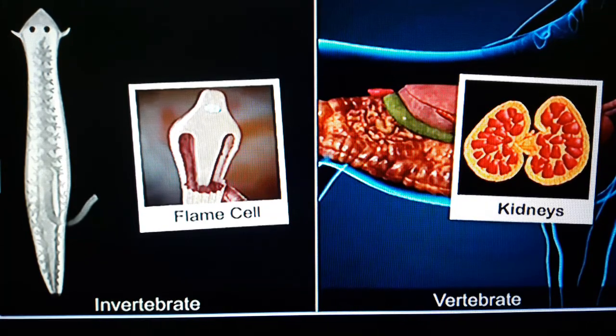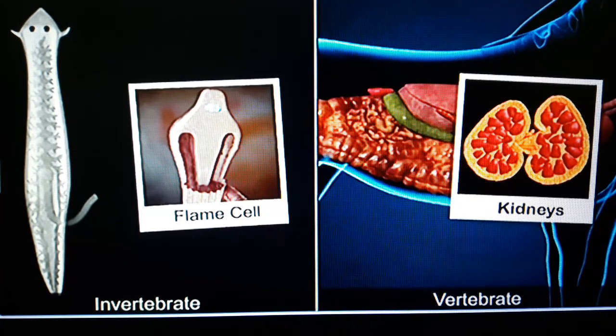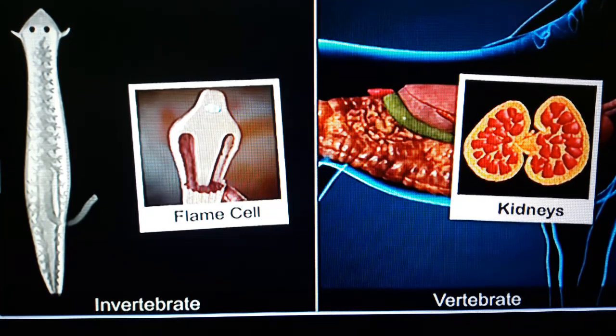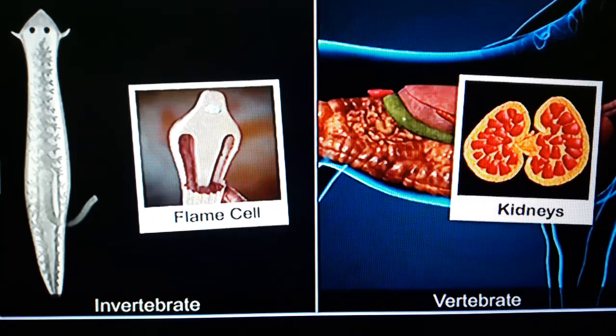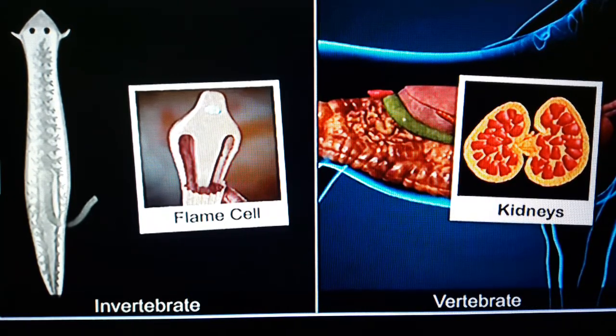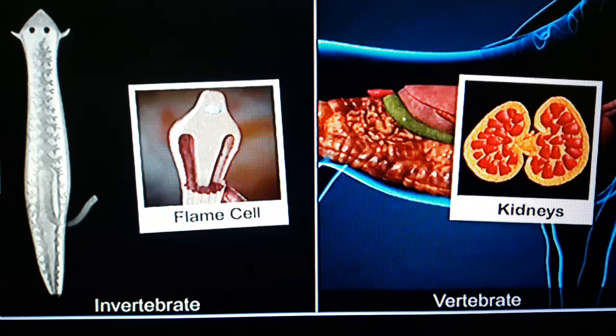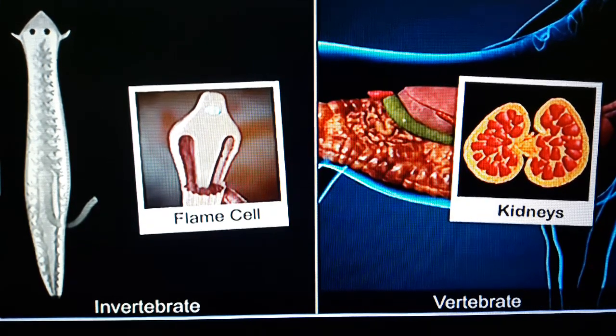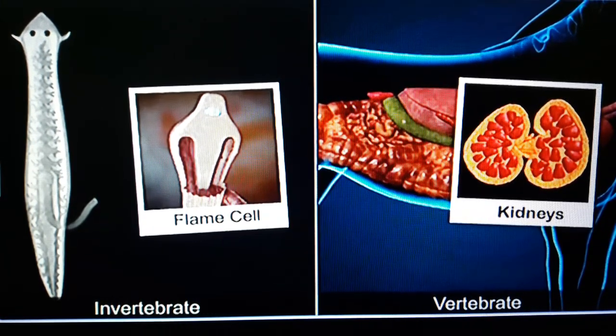Each canal branches in various parts of the body and has a number of flame cells. Each flame cell is a large hollow cell containing a tuft of cilia projecting from the cell surface. The movement of cilia under the microscope is like the flickering of a flame, hence the name flame cell.